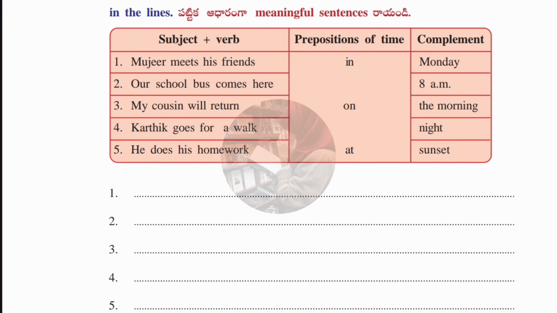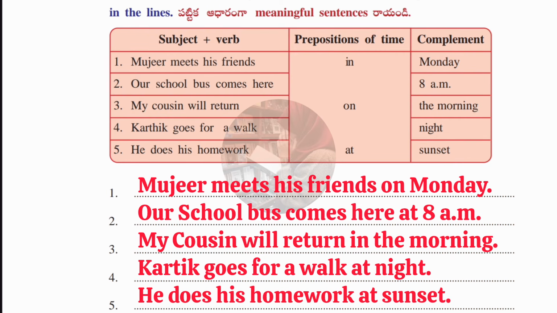In the first column we have given subject plus verb. In the second column we have given prepositions of time, which are in, on, at. The third column is the complement, meaning on which day or time it occurs. Let's see. First one is Mujir meets his friend on Monday.